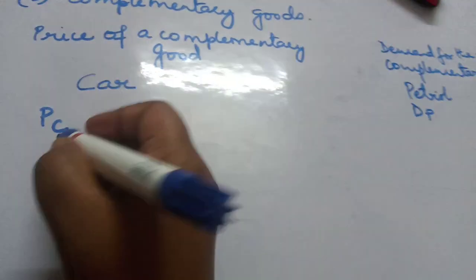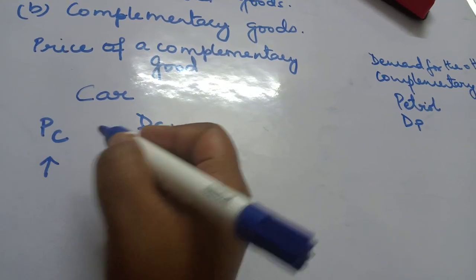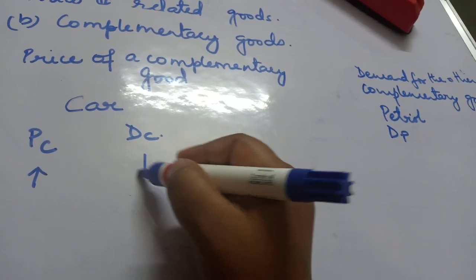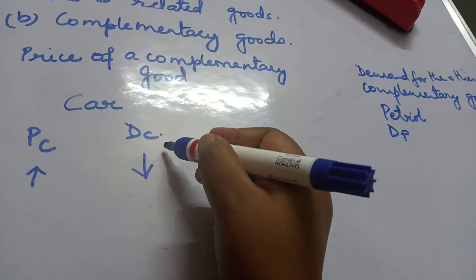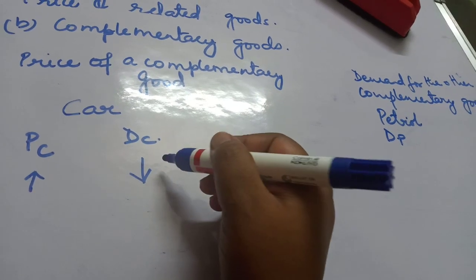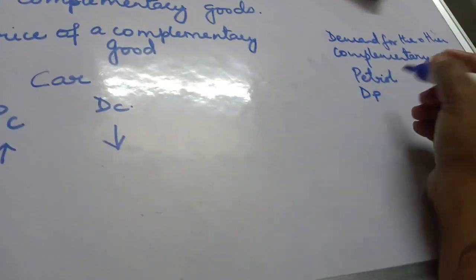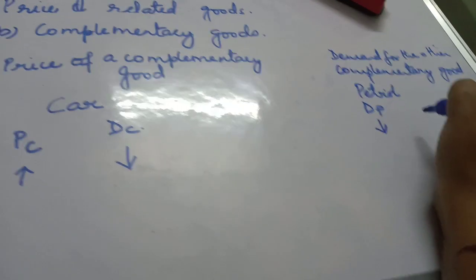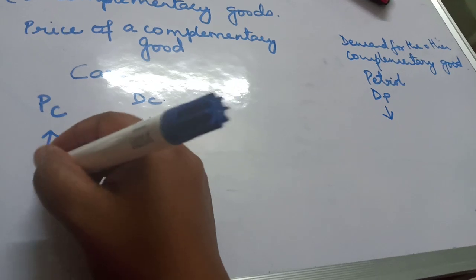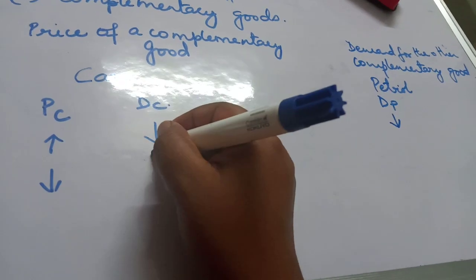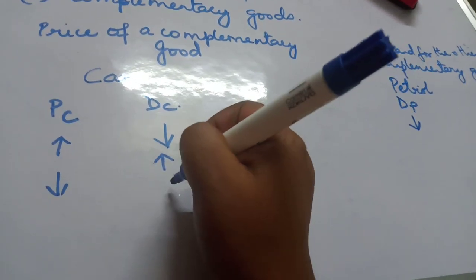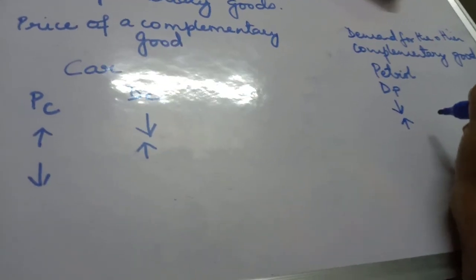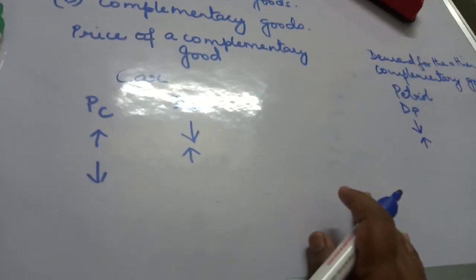Now if the price of car increases, what will happen to the demand for car? It will fall. When you don't want a car, when you don't have a car, why do you need petrol? So the demand for petrol also falls. If the price of car falls, people will start buying cars. If there are more cars, then obviously you will need more petrol.